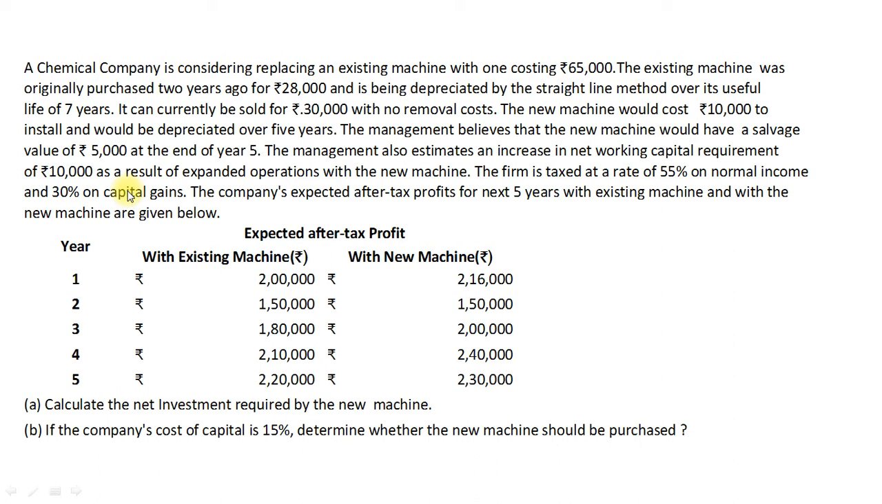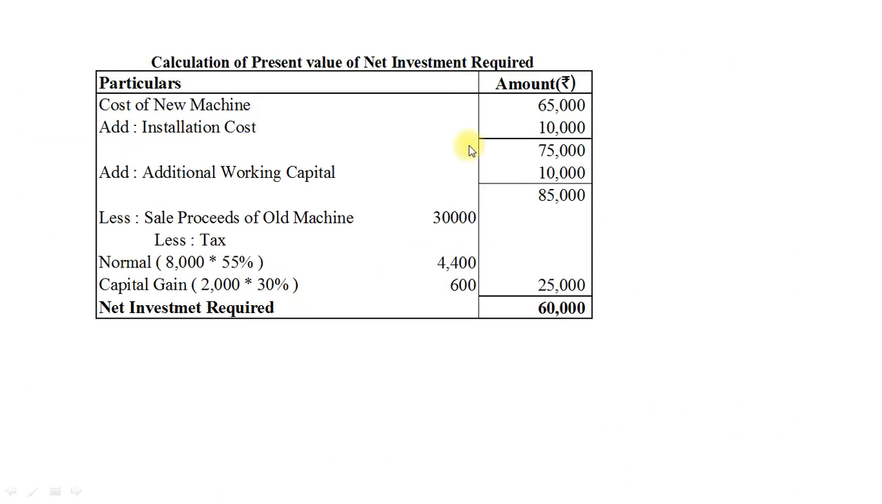Okay, and here we are given the expected after tax profit with existing machine and with new machines, and we are asked to calculate the net investment required by the new machine, and decide whether the new machine should be purchased or not. Okay, first of all we will calculate the present value of net investment required.